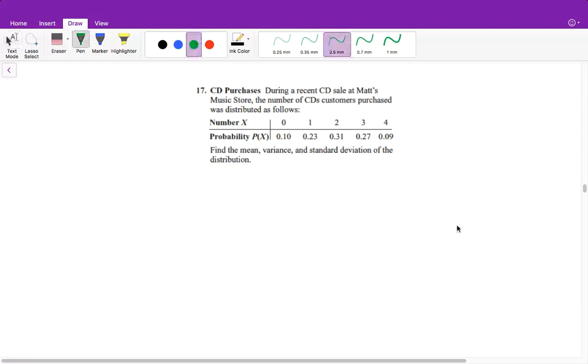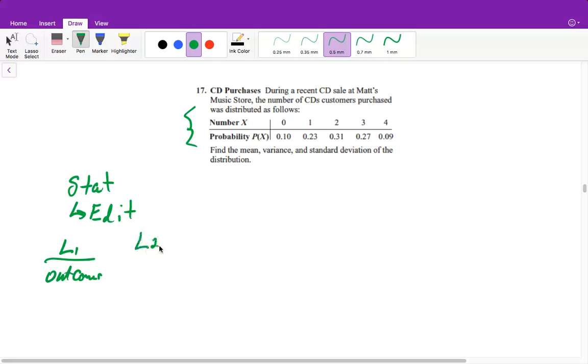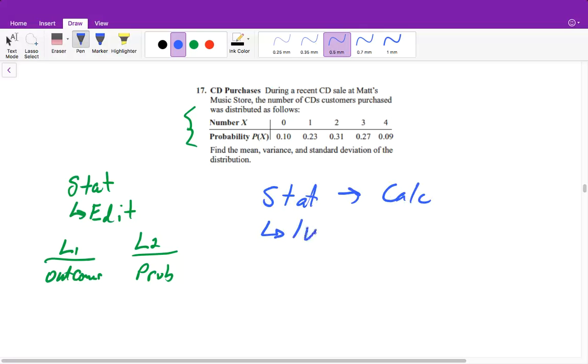All right, so for this one, there's really not much I can show you on the actual video because you're just going to plug this into your calculator. Just remember though, if you're using your graphing calculator, you will press Stat, then you will go to Edit, and in your list 1, you will put your outcomes or number, and in your list 2, you will put your probability. Then you will click Stat again. You will scroll over to Calculate. Then you will click One Variable Test. Then you will put for your list, your outcomes, so it'll be L1. For your frequency, it'll be your probability, so it'll be L2.